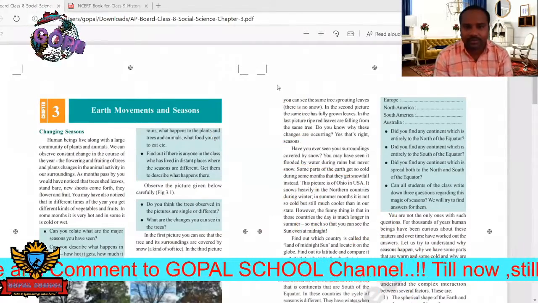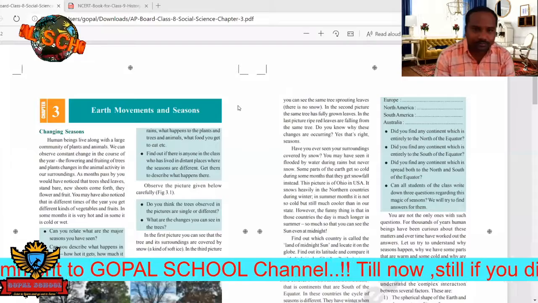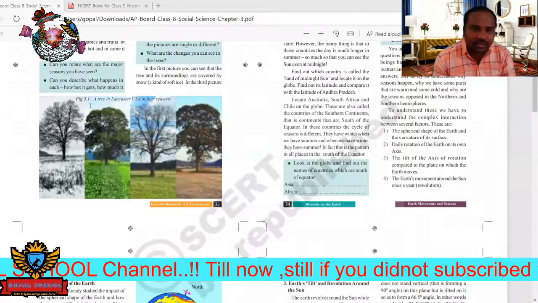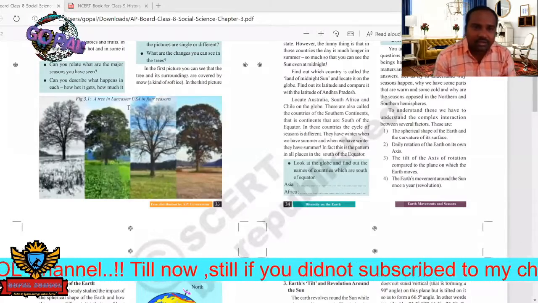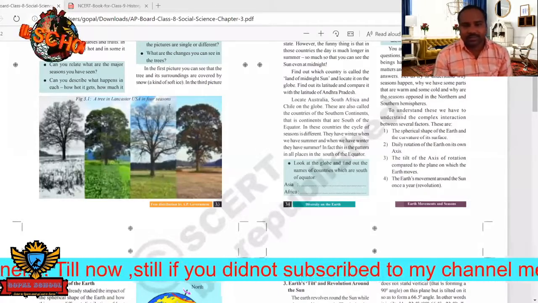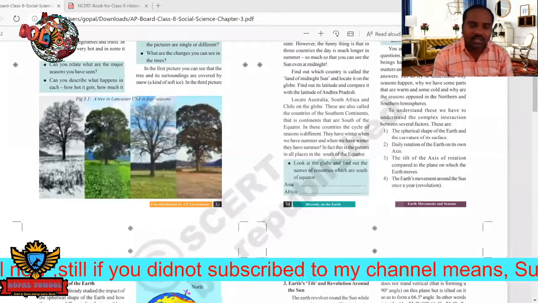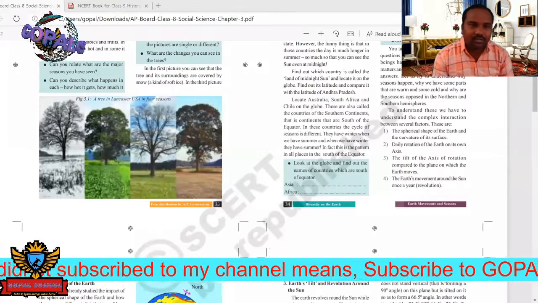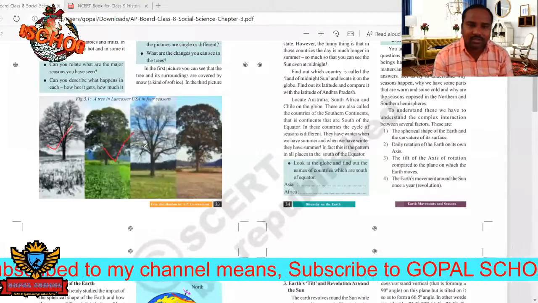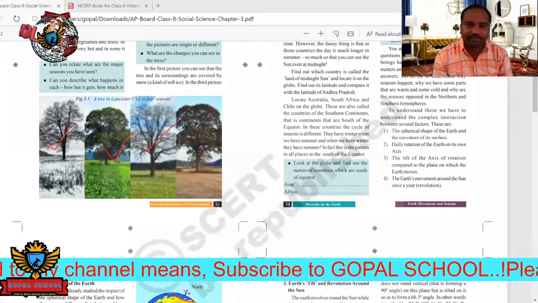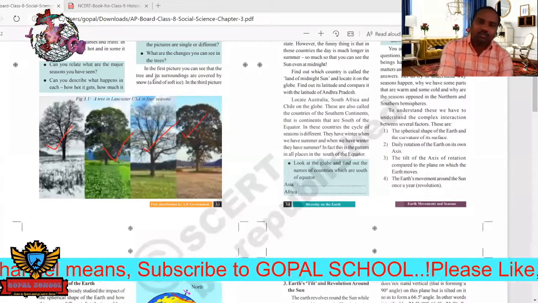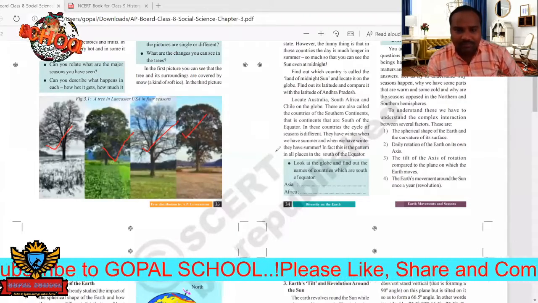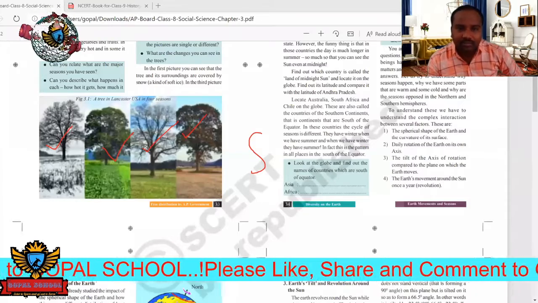So just to move forward, see here. If you see this plant, this tree, we can notice that a tree changes in the form of seasons. To represent these seasons, we can understand how these plants and trees are. See here, in one season it will be like this, and in another season it will be like this. In general we have four to five types. Okay, one by one we'll discuss.